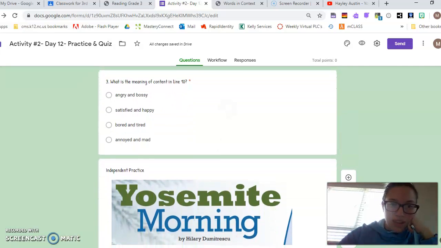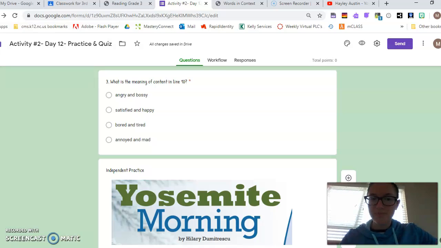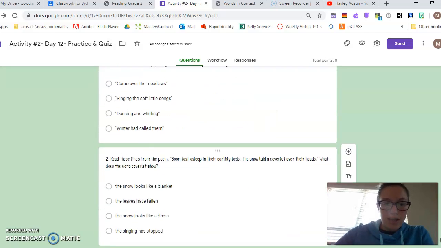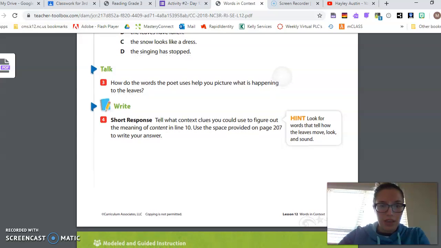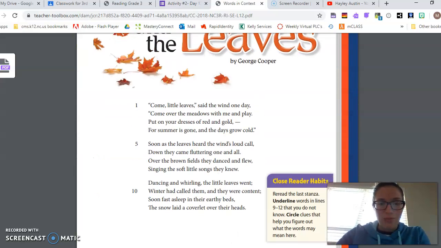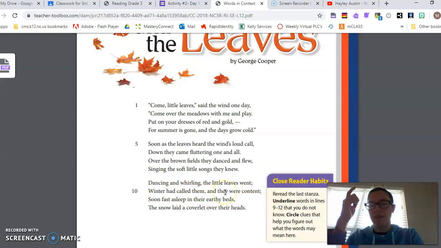And then the last one, what is the meaning of "content" in line 10? We're looking at that stanza part of the poem too. I keep thinking it's there, but it's not. Sorry, guys. Ooh, where's the bone? There's the bone. So, right, the winter had called them and they were content. And this is telling me how the leaves were feeling here.